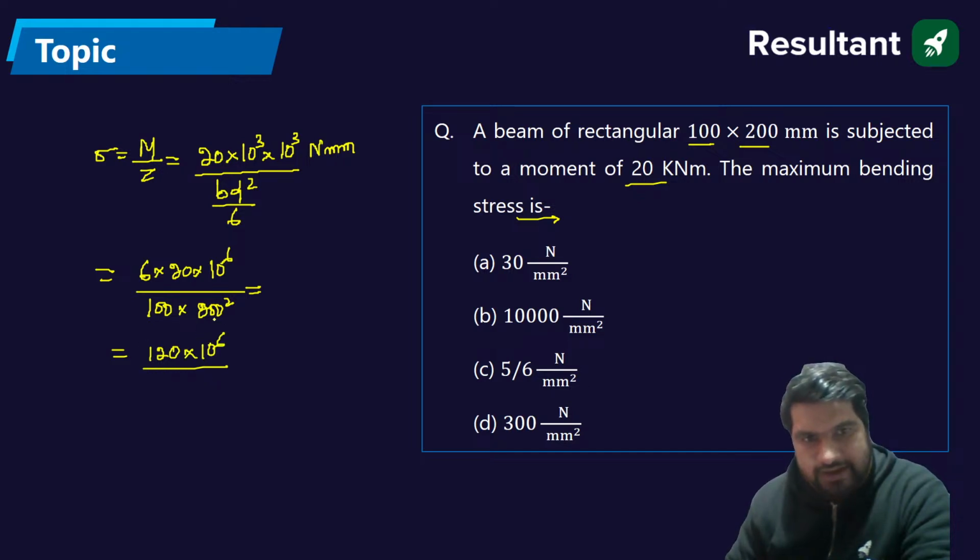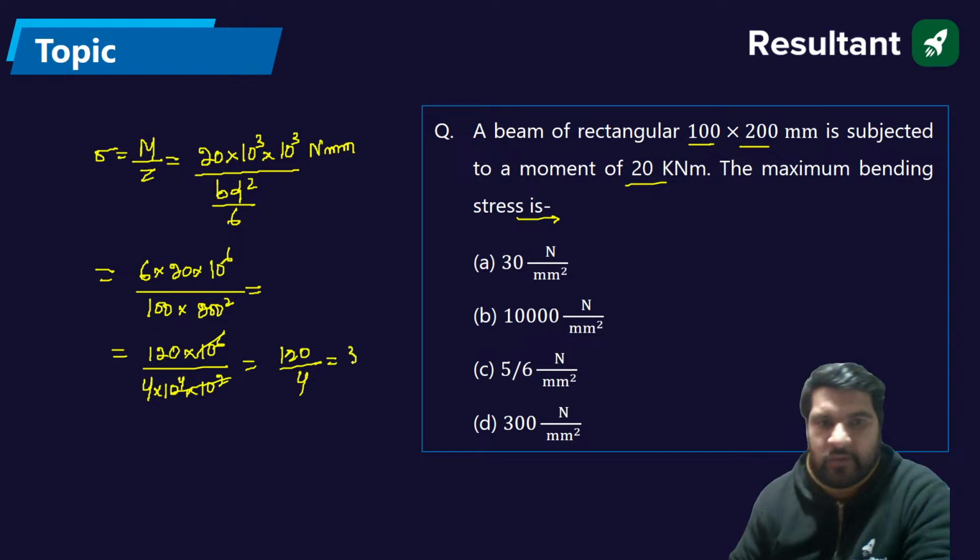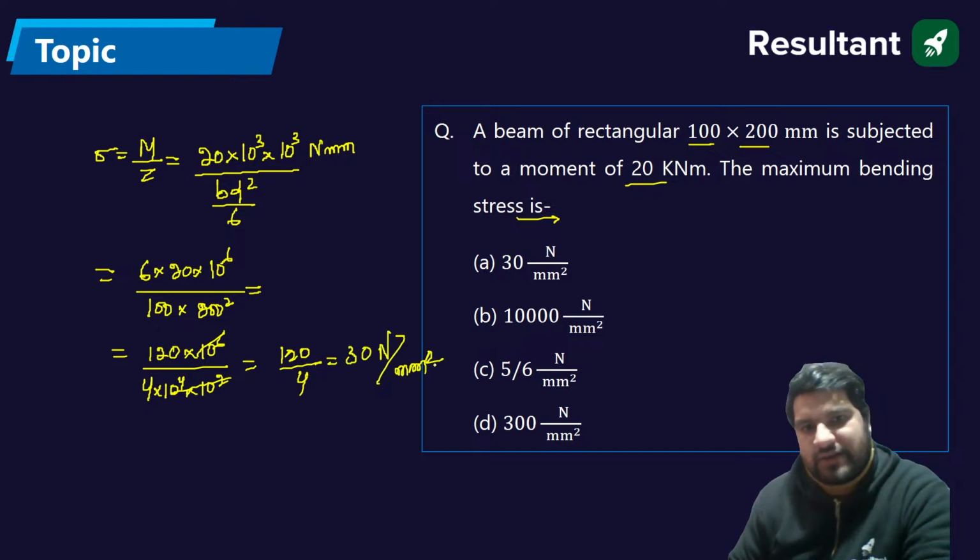So I will write down 200 multiplied by 200. That will be 4 multiplied by 10 to the power 4. Multiply by 10 to the power 2. So this will go, this will go. So it is 120 divided by 4. How much is 120 divided by 4? That is 30 Newton per mm square. So what should be the answer? The answer should be A.